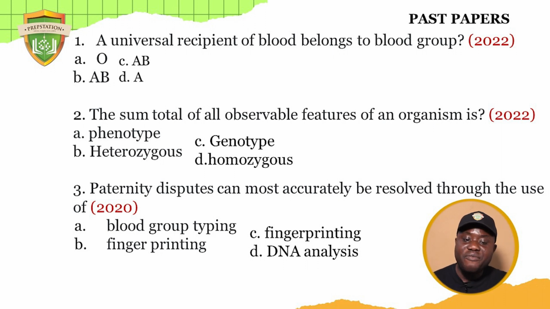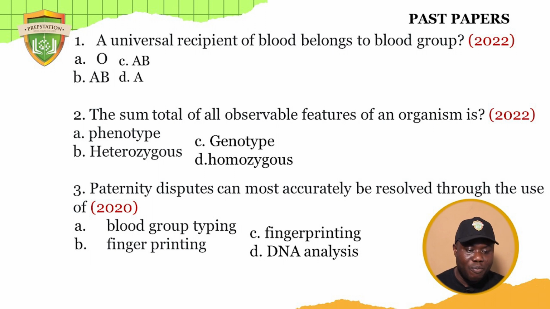So if I give you capital T, and I give you capital T, small t, if T is coding for height, the two of them will be tall. But in their blood, they are not the same thing, because one is having two capitals, the other one is having one capital and one small letter. So genotypically they are different, but phenotypically they are the same thing. So the question says that the total of all observable features of an organism is phenotype, because we can see it.